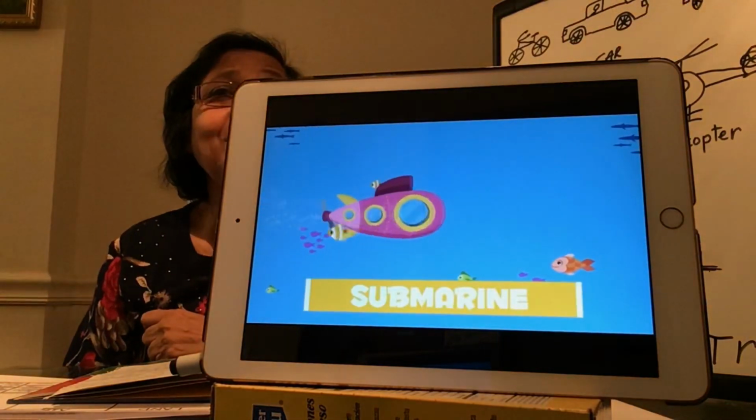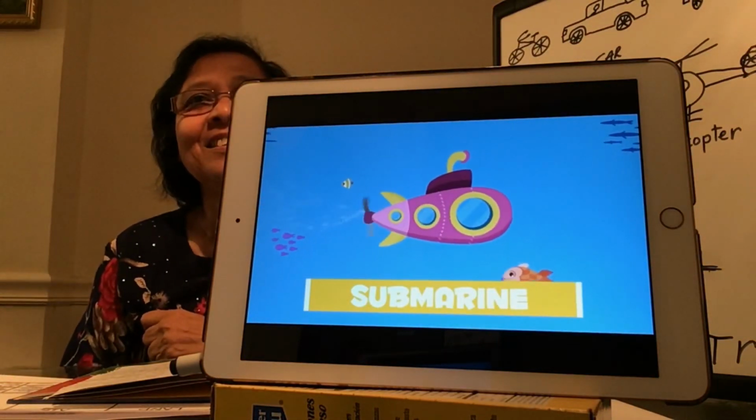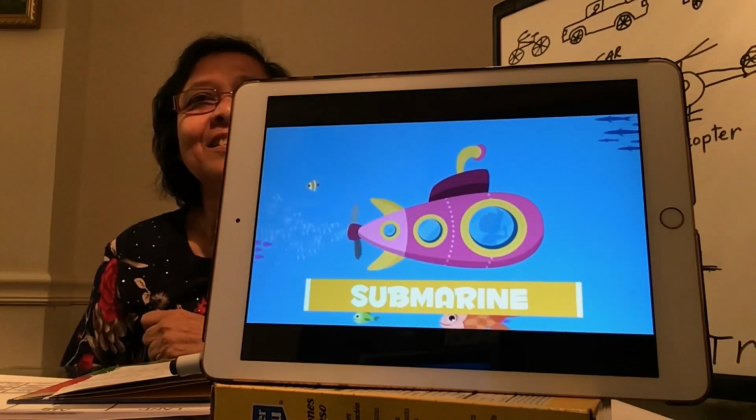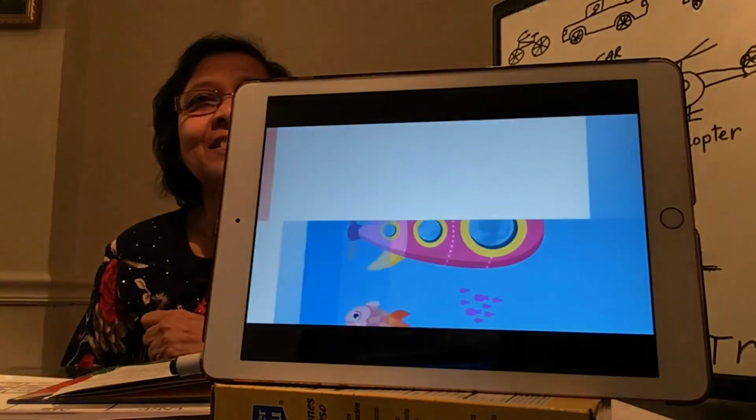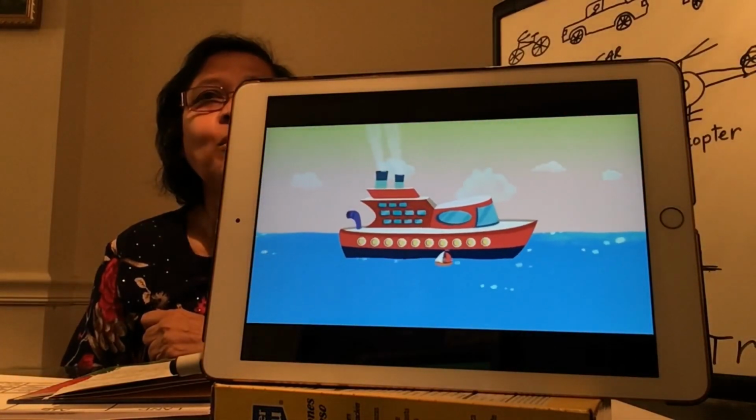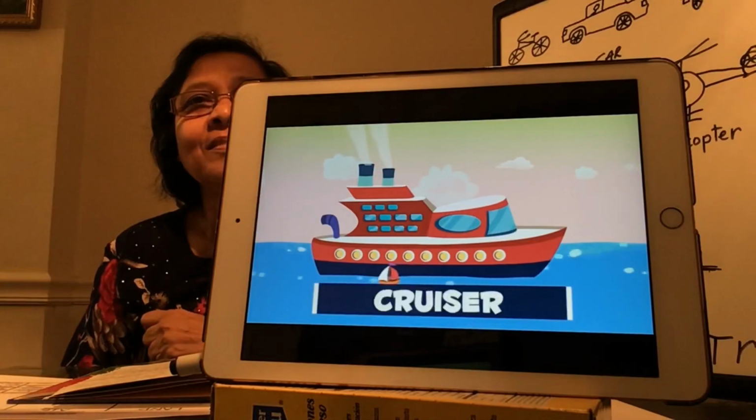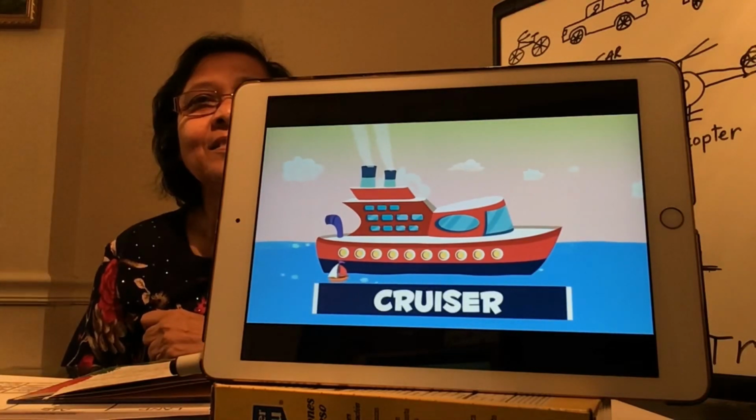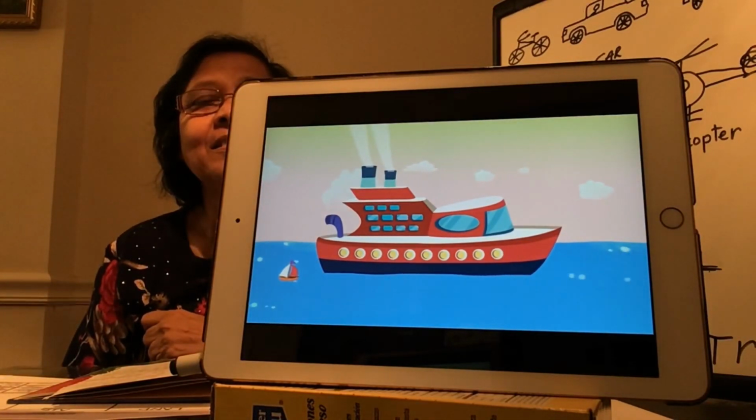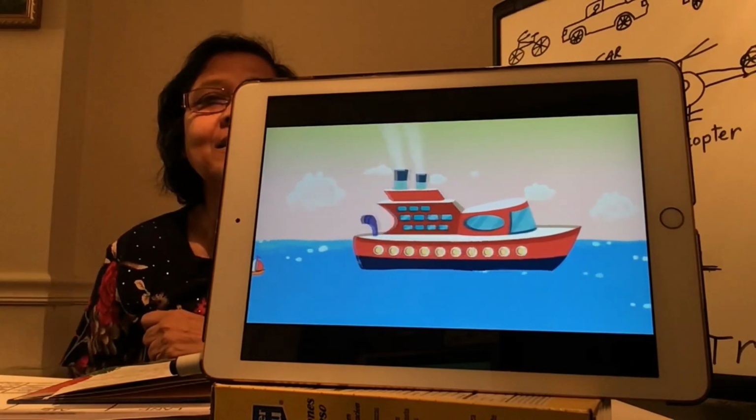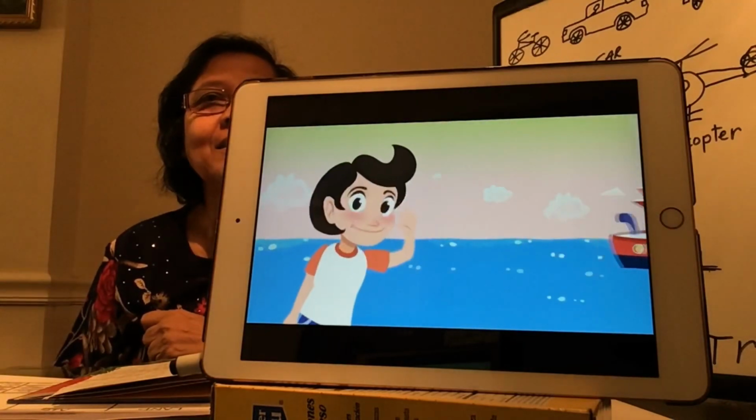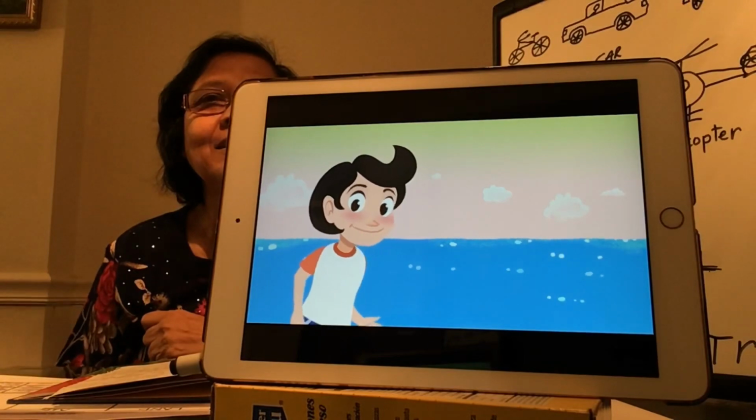Sure looks like fun. What about deeper down in the sea? We have submarines. They can travel underwater for months. This is a cruise ship. They're the biggest boats on the planet. They can travel very long distances. They usually transport goods and people. Let's review what we have learned.